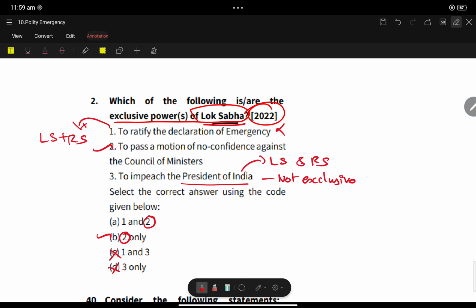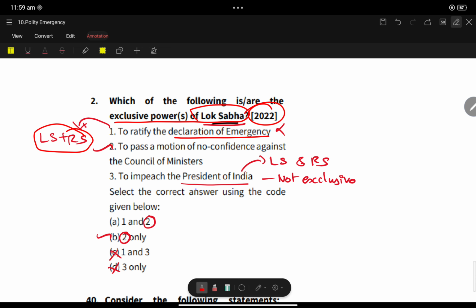To ratify the declaration of emergency. No, it is not an exclusive power of Lok Sabha. Both Lok Sabha and Rajya Sabha must approve it. To declare the emergency, both the houses are needed.